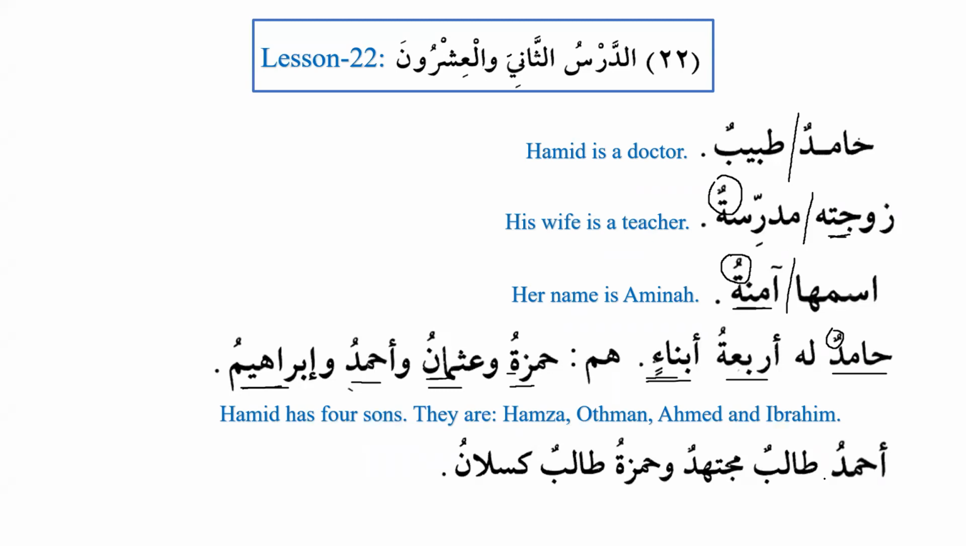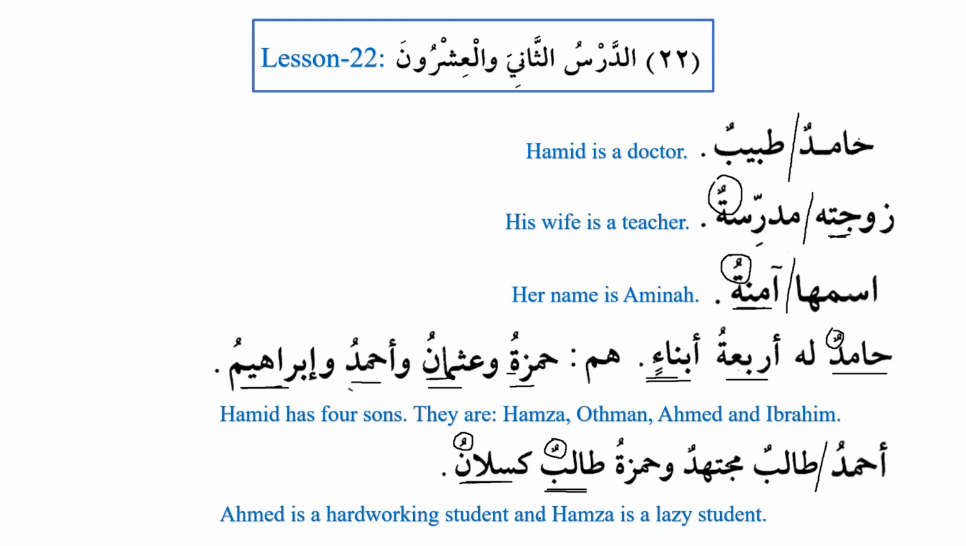Ahmadu talibun mujtahidun. Ahmad is a hardworking student. Wa Hamzatu talibun kaslanu. And Hamza is a lazy student. Now we can see here that here we have talibun, which is mawsuf, and it is marfu, it has tanween. But kaslanu is sifa, that is the adjective, it does not have tanween. And we have seen today that if there is an adjective and the adjective ends with alif and noon, it is also mamnu min as-sarf. Ahmad is a hardworking student and Hamza is a lazy student. And we can see that these are simple nominal sentences we have been learning since the beginning of the course.